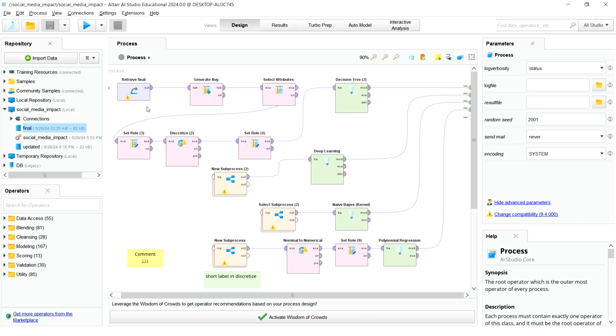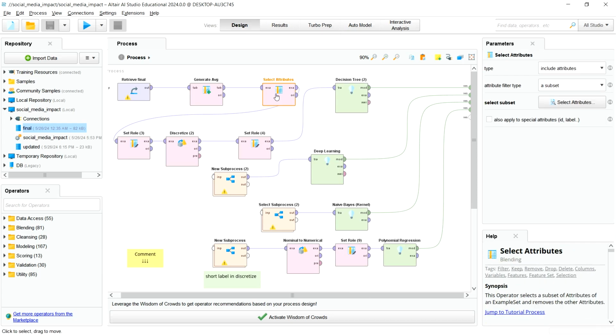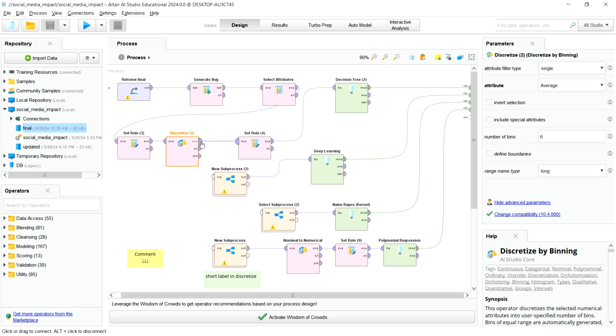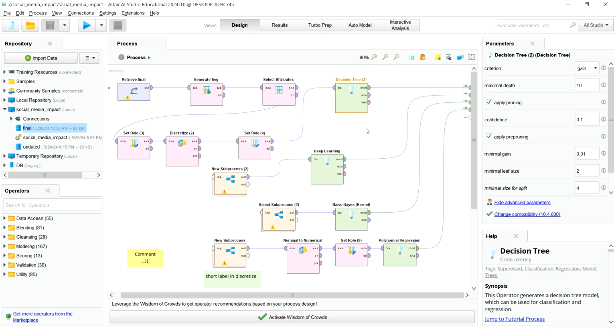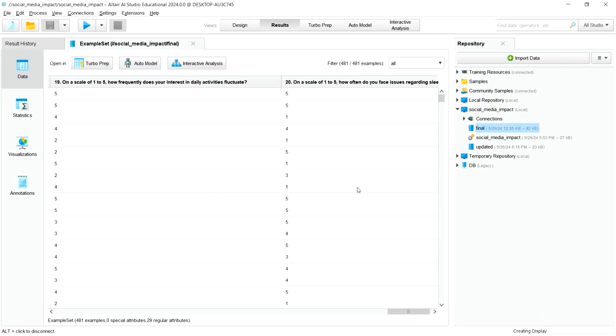So this is the CSV file. This is making of the average, and then we are selecting the required attributes, then changing the role to discretize or make the bins, and then again changing the role to make it a label and put it into the decision tree. So now I'll run this process over here and see the results. So yeah, the results are generated, and here we can see them.